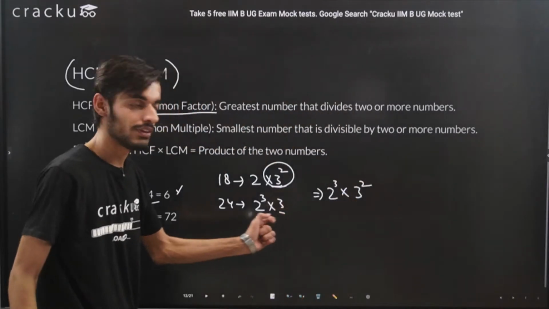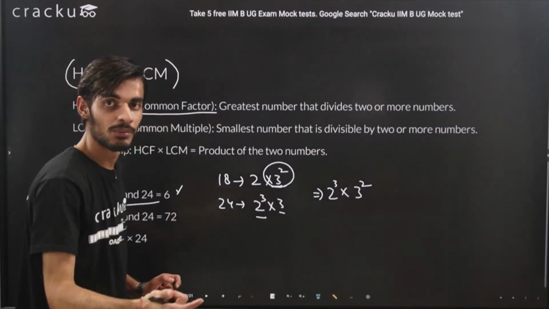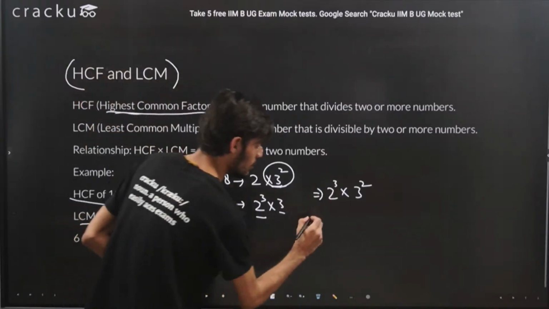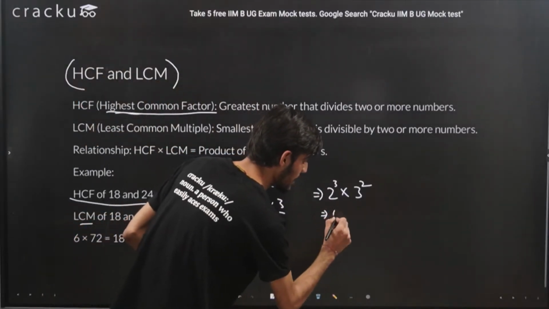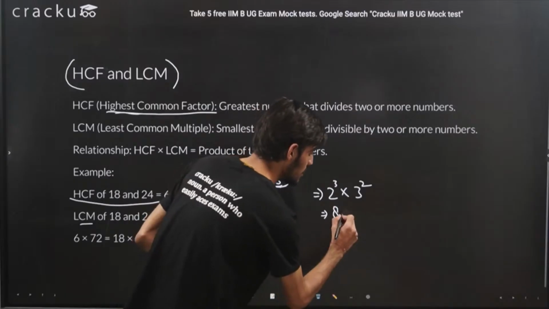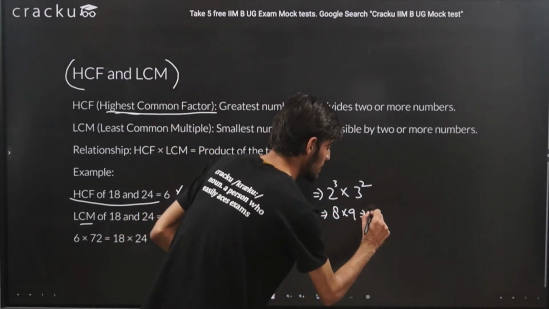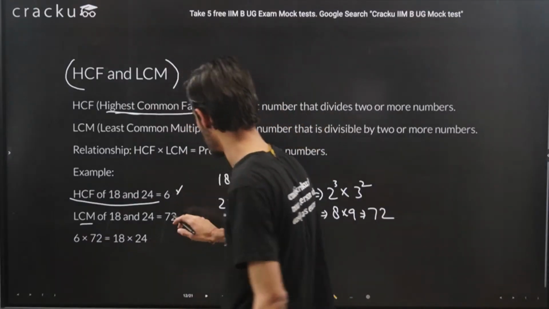To calculate the LCM, we need the highest power of every prime number between the two numbers, or maybe three numbers, whatever we want to calculate. So what we will get here is 2 raised to the power 3, which is 8, and 3 raised to the power 2, which is 9. So it will give us 72, which is this.